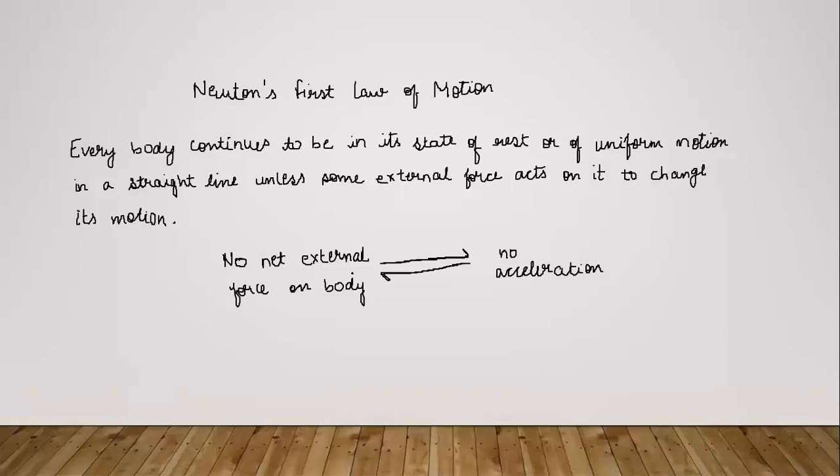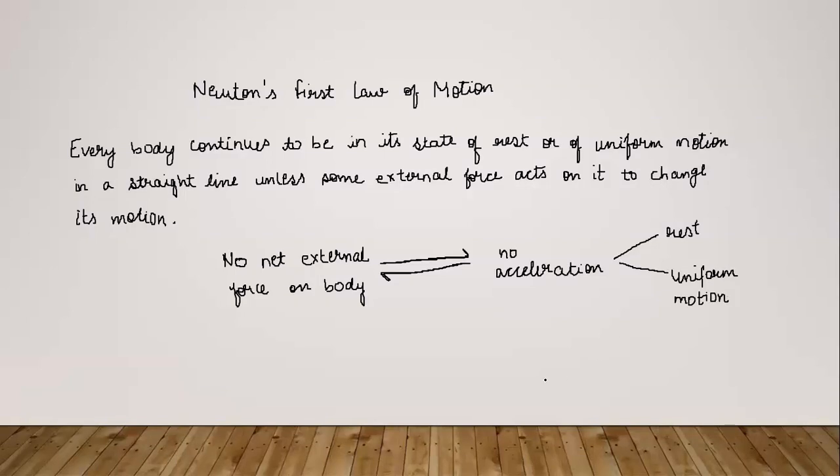And I mean, the body is either in the state of rest or it is moving in a uniform motion. No acceleration means these two things. These two cases can be no acceleration. Let me write it. The first case is state of rest and the other case is uniform motion. Both these cases we discussed yesterday in the previous lecture.